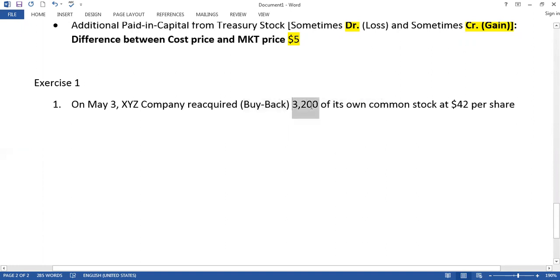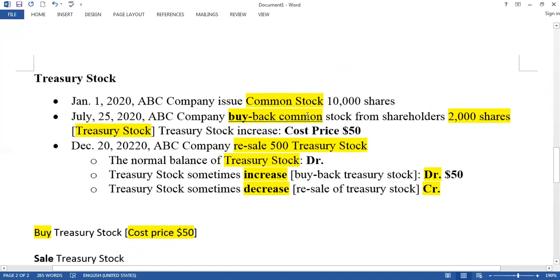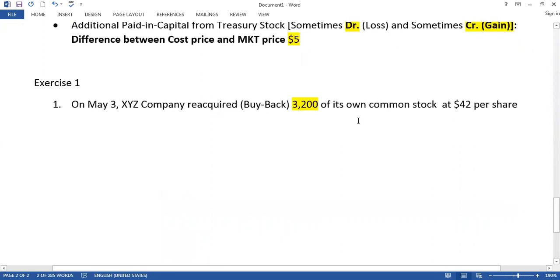How many shares did they buy back? 3,200 shares of its common stock. When a company buys back common stock, it is converted into treasury stock, right? So here the company buys back its own common stock, so it is converted as treasury stock.